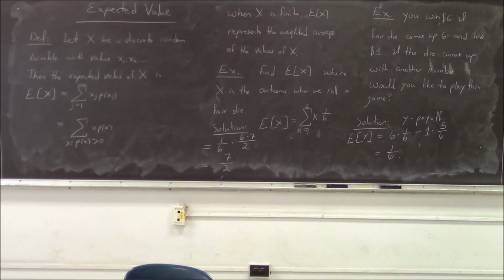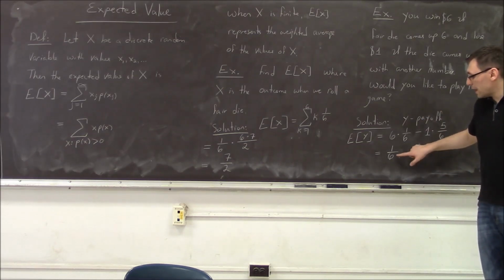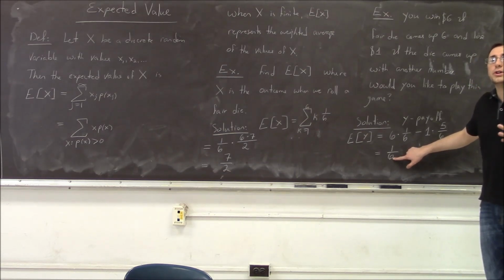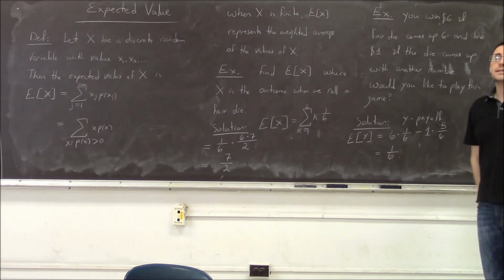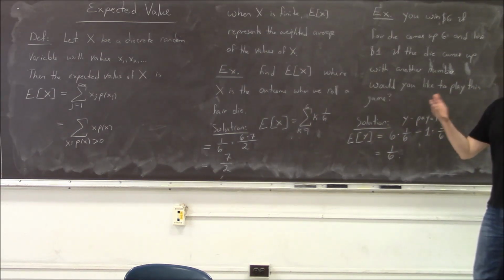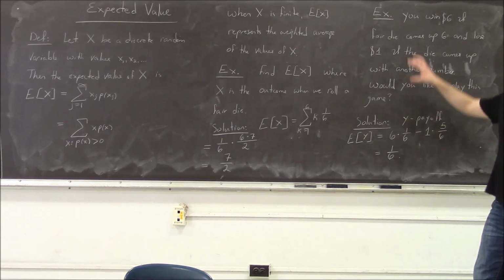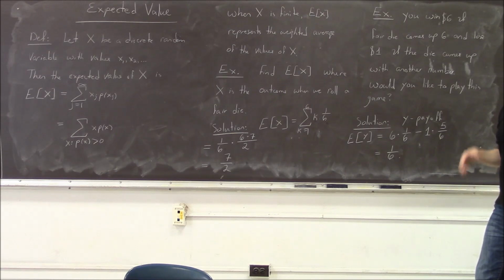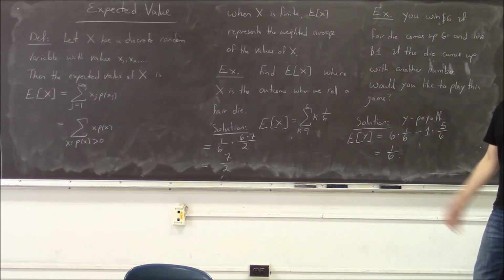It means that if I played many games, the more games I play, the more the situation looks like each game I earned a sixth of a dollar. When I play this game, truly I sometimes gain $6, sometimes I lose $1. But if I play many games, the overall outcome would be the same as if for each game I was paid a sixth of a dollar.